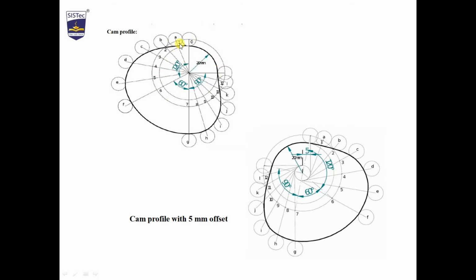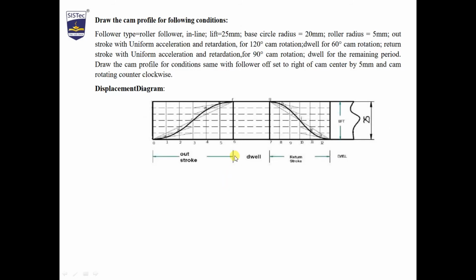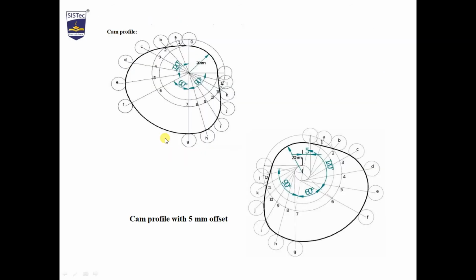Now take the measurements from 1A, 2B, 3C, 4D, 5E. What am I saying? Take the measurements from 1A, this vertical height, 2B, 3C. Measure this. First measure 1A and put it on point 1. These are the radial lines.